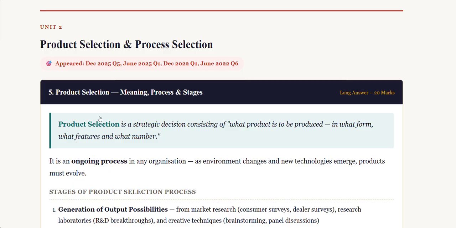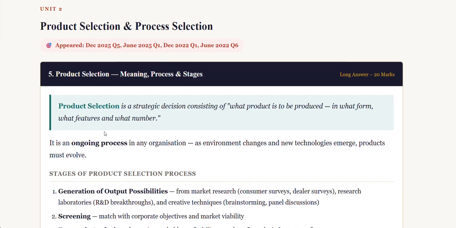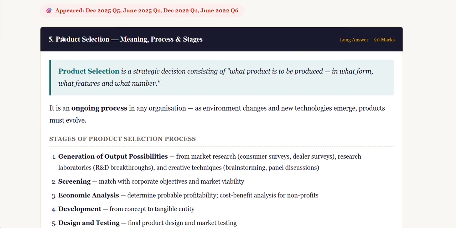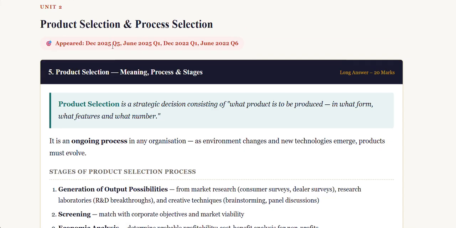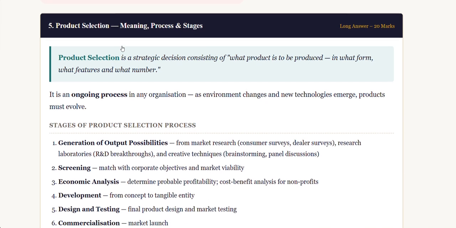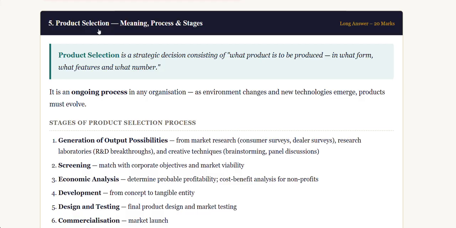We have completed one unit of block one and its important topics. Now we are going to the next unit, which is unit two, product selection and process selection. These are questions that have been asked multiple times in previous years' question papers, in December, June, December, in different years, as you can see over here. Okay, what is product selection? How should we select? What are the main processes and stages in product selection?